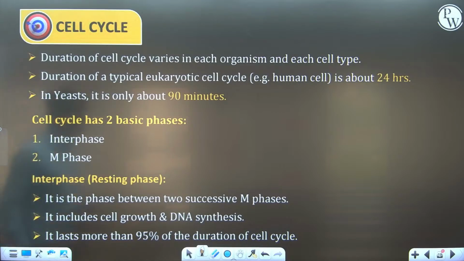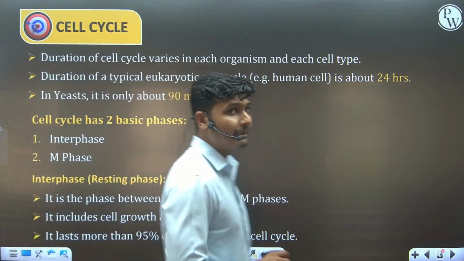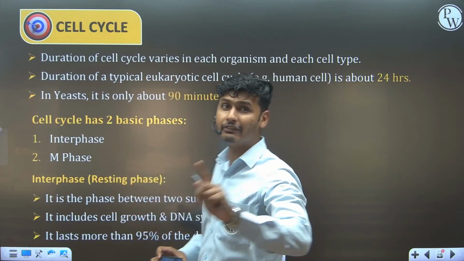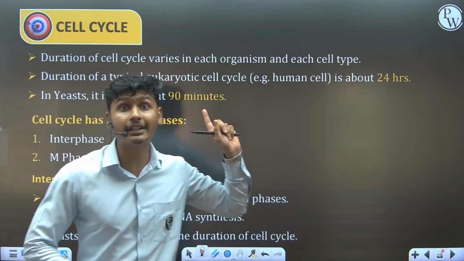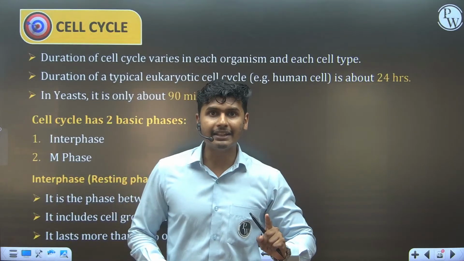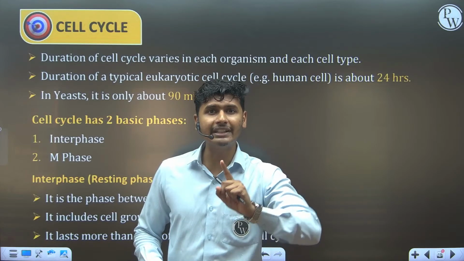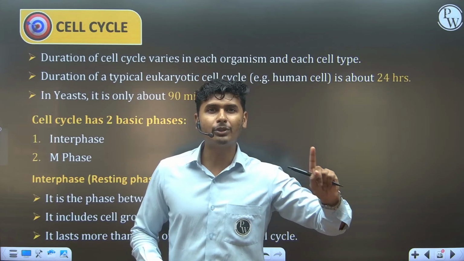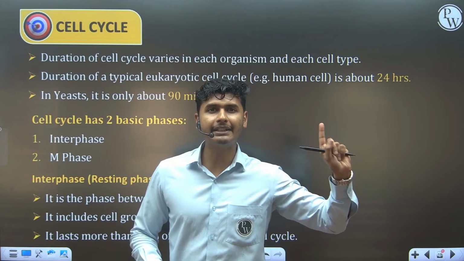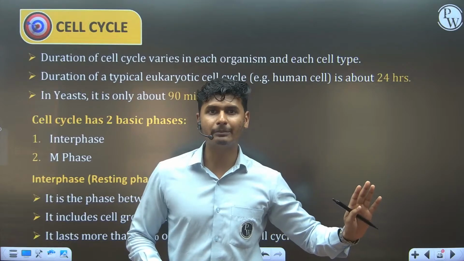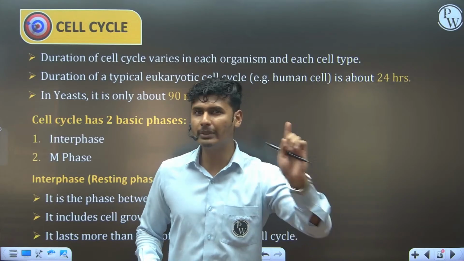Give me 1 minute of time, guys. In 1 minute, I am going to start the next topic, cell cycle and cell division, a very important topic in which I am going to cover the cell cycle as well as a very important phase, meiosis 1, prophase 1: leptotene, zygotene, pachytene, diplotene and diakinesis. It is an important part of the cell cycle and cell division. Give me 1 minute only.